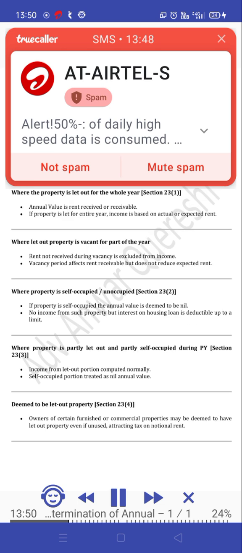Determination of annual value. Definition: annual value (AV) is the income chargeable under house property, generally the rent received or receivable, or the higher of expected rent or actual rent. Determined as the higher of.